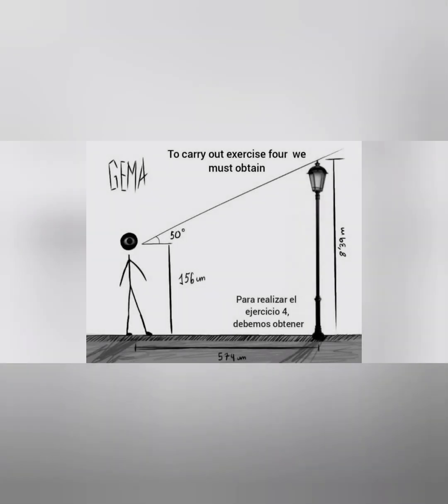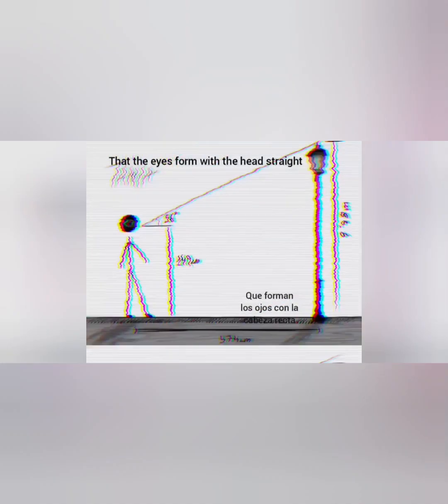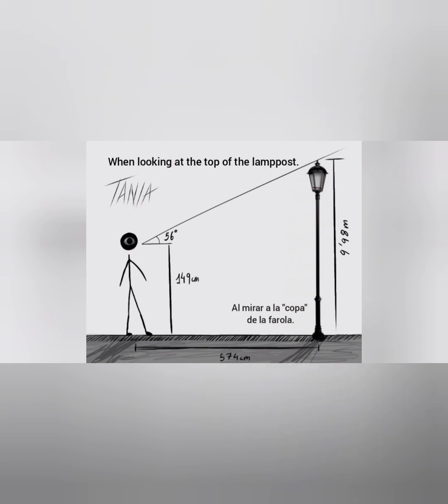To carry out exercise 4, we must obtain as essential measurements the distance from the person to the object, in this case a lamppost, the height from the feet to the eyes, and the angle that the eyes form with the head straight when looking at the top of the lamppost.